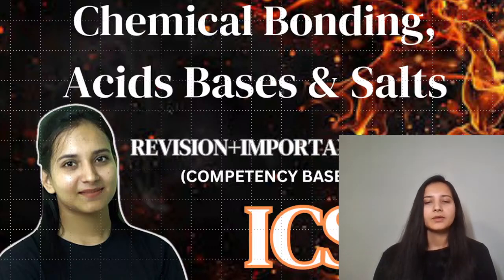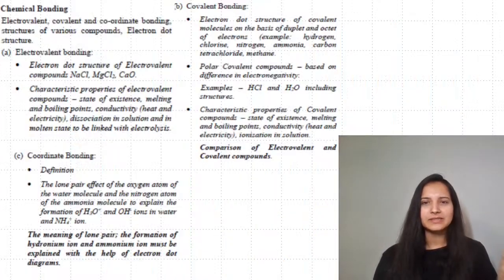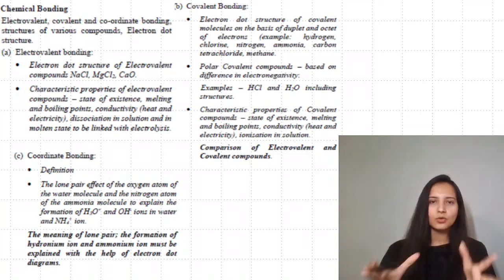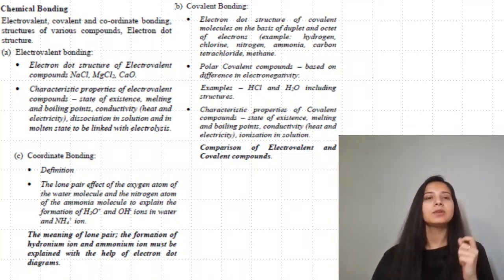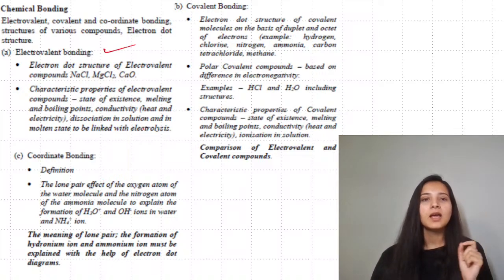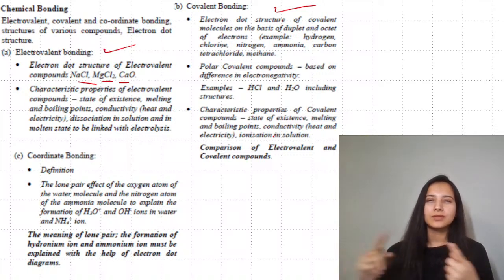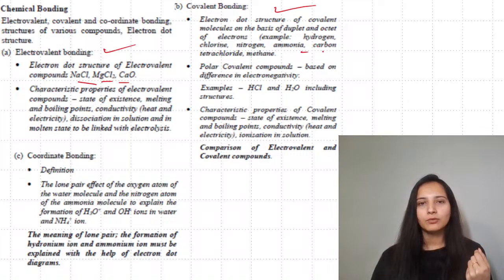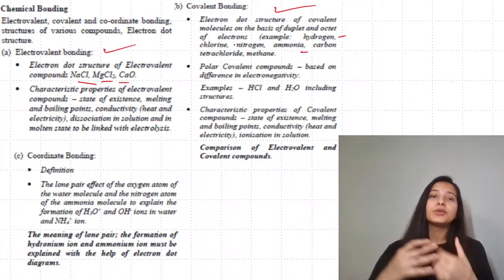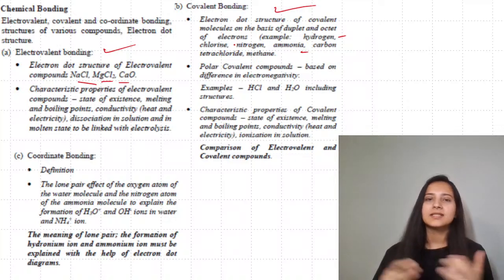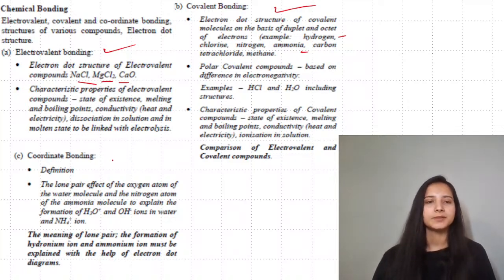Let's begin. Okay, so what we will do is very quickly we will see all the important topics. This is your scope of syllabus as given by your ICSE board. So first, you have been told to study about electrovalent bonding. I hope you know electrovalent and ionic are the same. I'm sure by now you know, and about the covalent bond as well. And there are some important compounds mentioned like sodium chloride, magnesium chloride, calcium oxide. Then you have the compounds of nitrogen, water, ammonia, CCl4. All of these you get to draw in your examination in some or the other year.